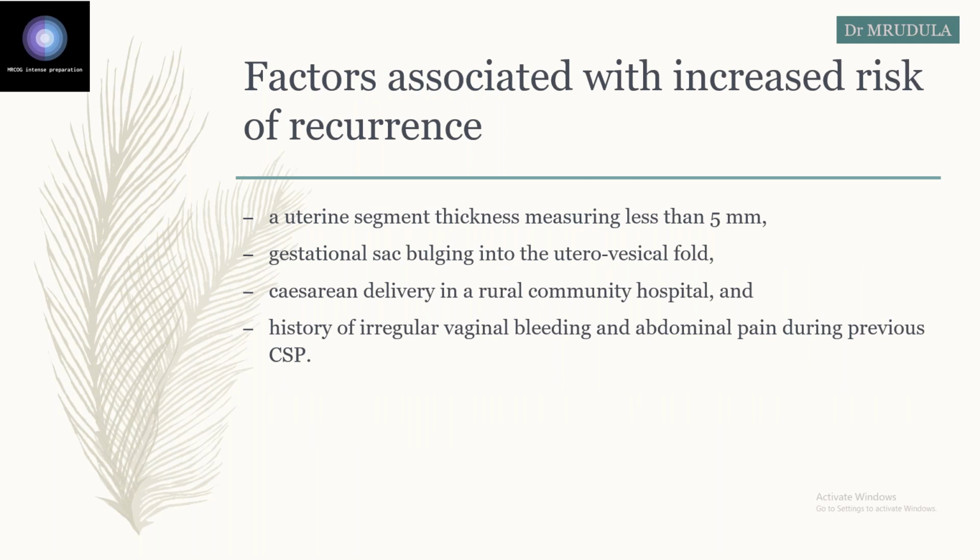Now, increased risk of recurrence. If there is one scar ectopic, what are the factors associated with increased risk of recurrence? When the uterine segment thickness is less than 5 millimeters, when the gestational sac is bulging in the UV fold, when the cesarean delivery was done in a rural community hospital, and a history of irregular vaginal bleeding and abdominal pain during the previous cesarean scar pregnancy. These are the factors they have found for increased risk of recurrence.